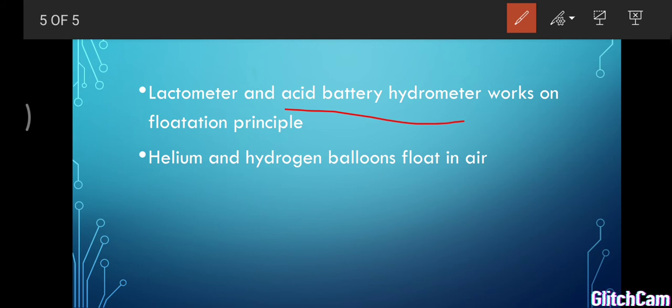Next, helium and hydrogen balloons. In functions we are using balloons, isn't it? Helium and hydrogen balloons rise in the sky. How do they rise? Because the density of helium and hydrogen is less than the density of air. So they easily rise in the sky. So this is about the principle of flotation.